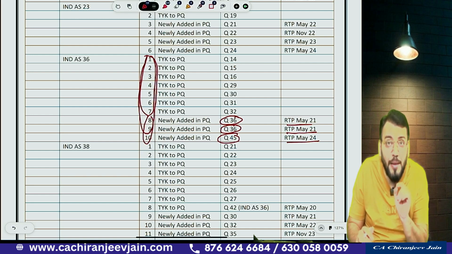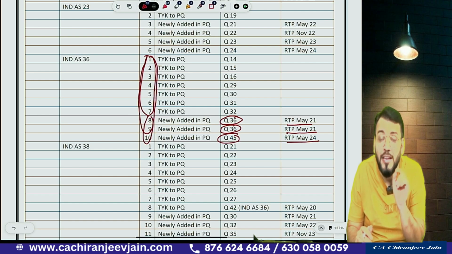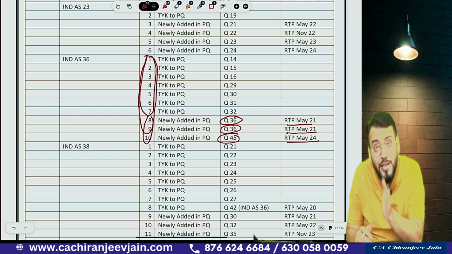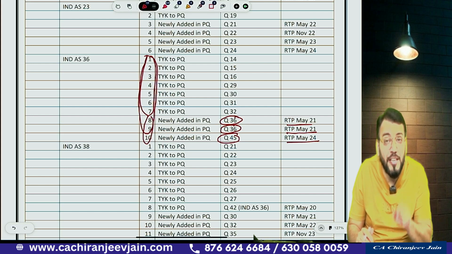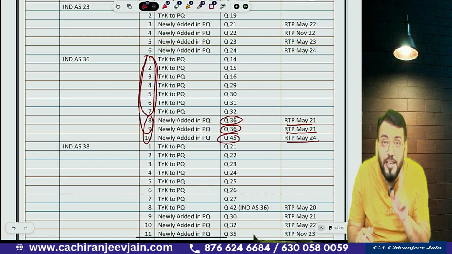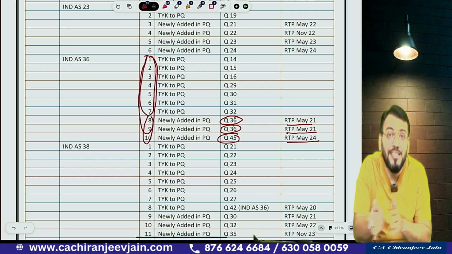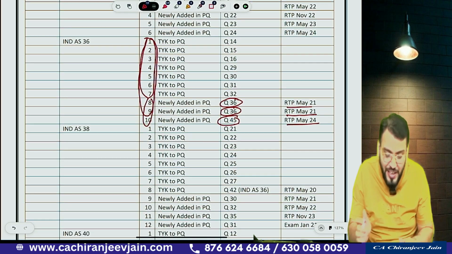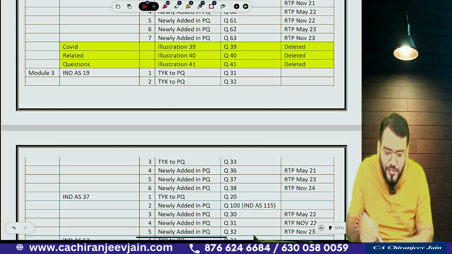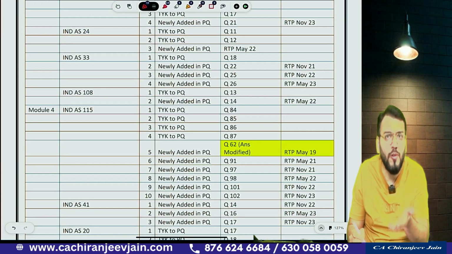Once again, I am just giving a clarification that I have already issued my 12th edition question bank. In 12th edition question bank, we have some extra questions. Those extra questions are not yet incorporated in the ICAI revised study module. Correct? Means we are one stage ahead of ICAI. I hope you are understanding. Correct? And same thing, you can see all the points have been incorporated. You can go through this PDF. You can download it from our Telegram channel.